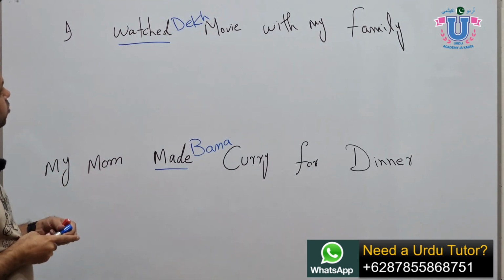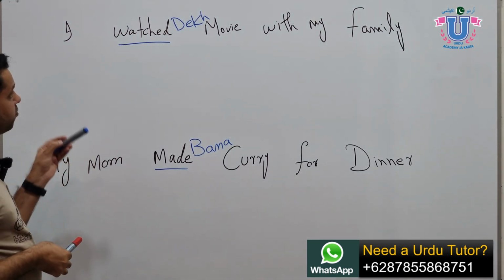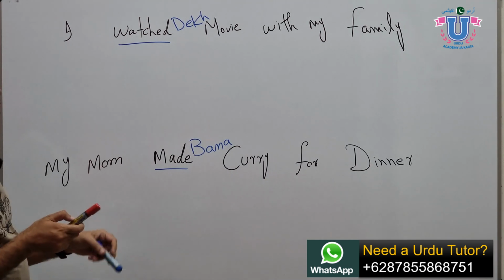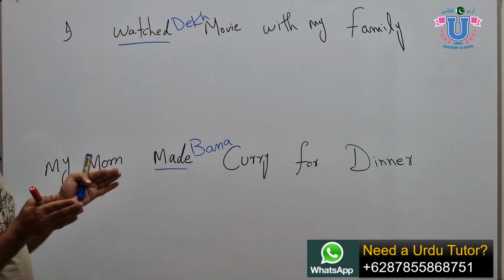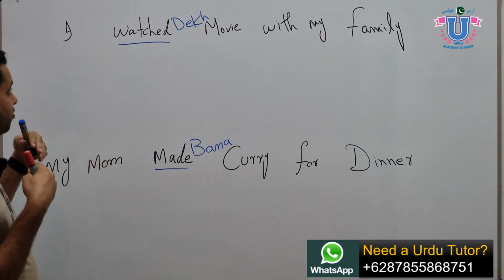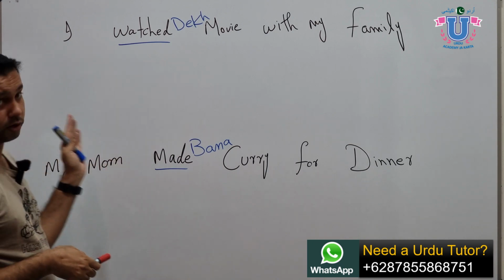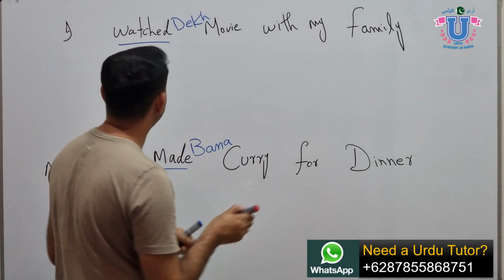Now how do you say both sentences? I'm going to write first in Urdu script. Meanwhile, if you can't read Urdu, then try to think and figure out how to say this sentence. Then I will write in the Roman script, okay?